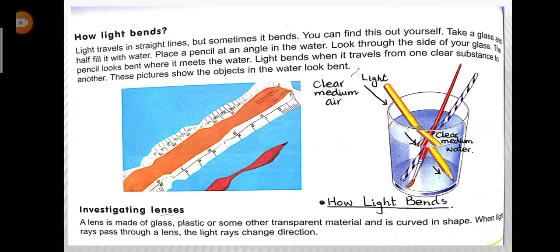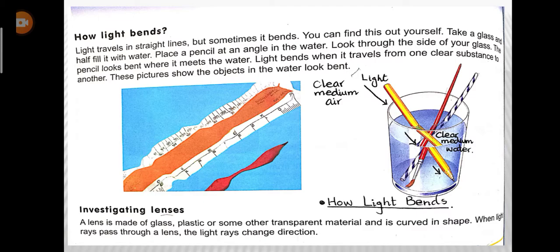Next, we have investigating lenses. First of all, let me tell you what lenses are. A lens is made up of glass, plastic, or other transparent material, and it is curved in shape. When light rays pass through the lens, the light rays change direction. Any clear glass, clear plastic, or other transparent material, if it is curved, is called a lens.